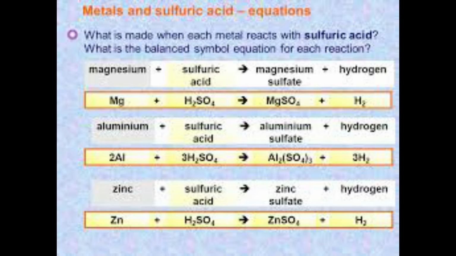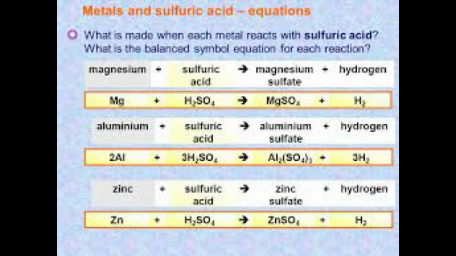Zinc reacts with sulfuric acid to form zinc sulfate and hydrogen gas. Zn + H2SO4 gives rise to ZnSO4 + H2. Fe + H2SO4: iron reacts with sulfuric acid to form iron sulfate, FeSO4, and hydrogen gas. Copper reacts with sulfuric acid? No reaction takes place.